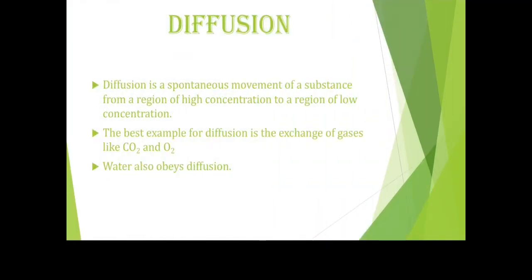So now let's see what is diffusion. Diffusion is a spontaneous movement. Now spontaneous movement is a rapid or a continuous movement of a substance from a region of high concentration to a region of low concentration. Get it? Now the best example of diffusion is the gaseous exchange. And this gaseous exchange is mainly of carbon dioxide and oxygen.